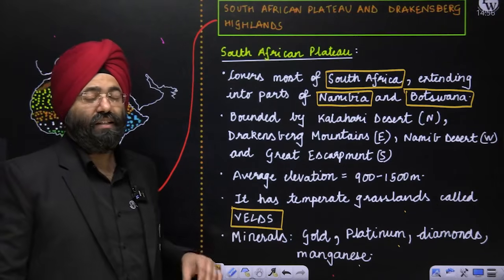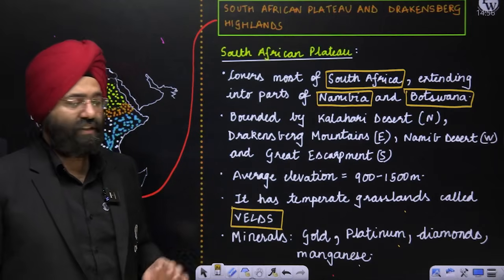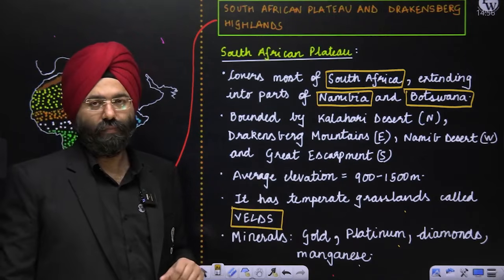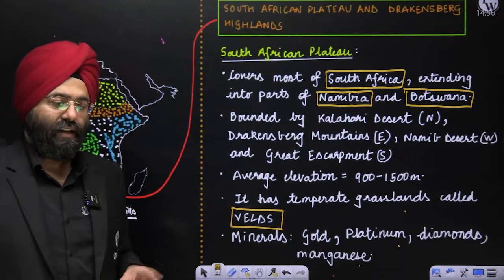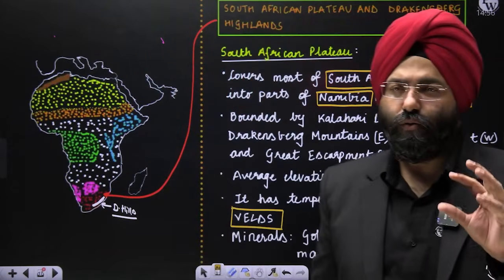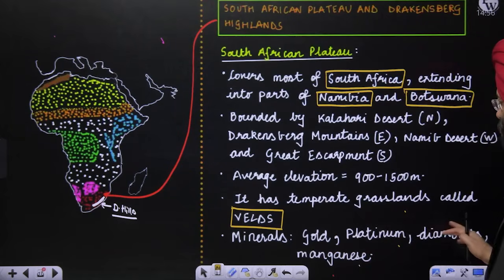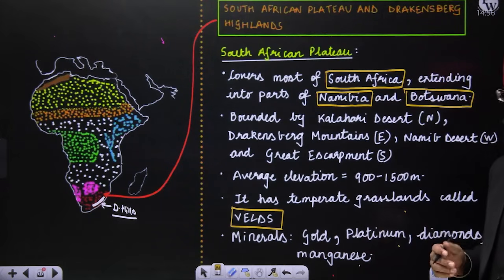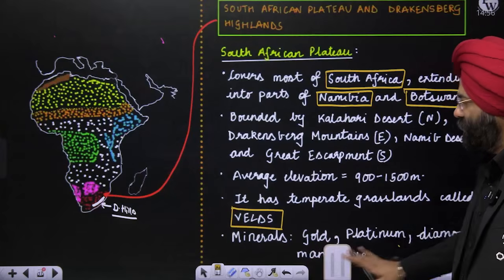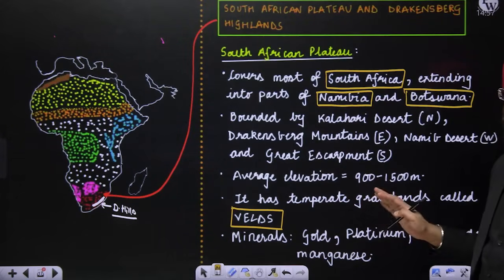Minerals: this region is very, very rich in minerals, particularly gold and diamonds. A lot of mines like the Kimberley mines are present in these regions, particularly for gold. So these are very rich regions with respect to these minerals: gold, platinum, diamond and manganese. It is a very mineral-rich region, and this is something you should be very well aware of. That means the South African plateau is very rich in these minerals.